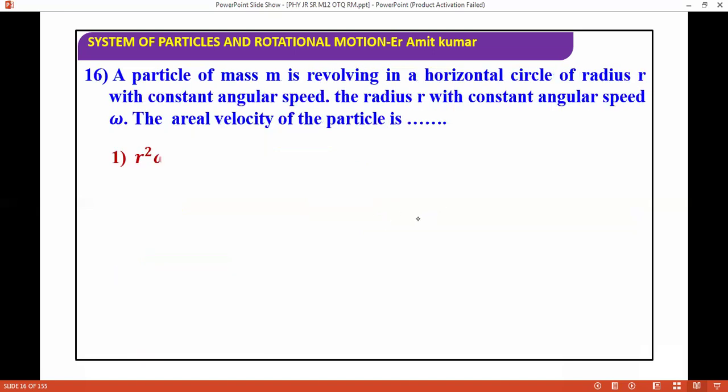Next question: a particle of mass m is revolving in a horizontal circle of radius r with constant angular speed omega. The areal velocity of the particle is, you know, what is the areal velocity? It is omega r square by 2.